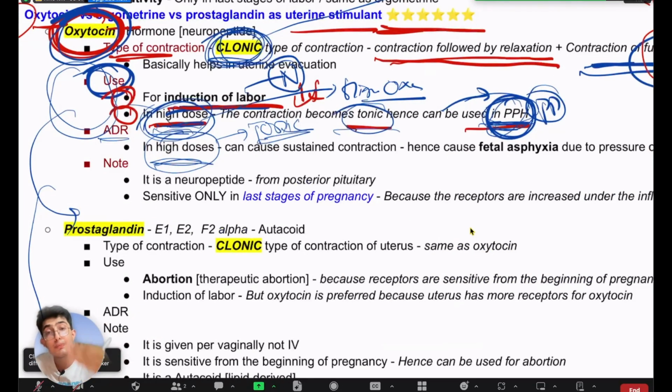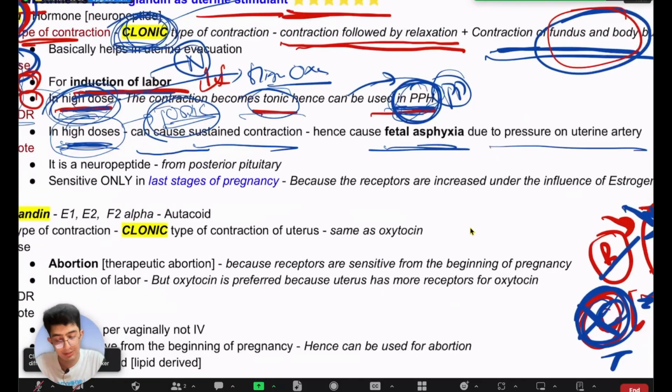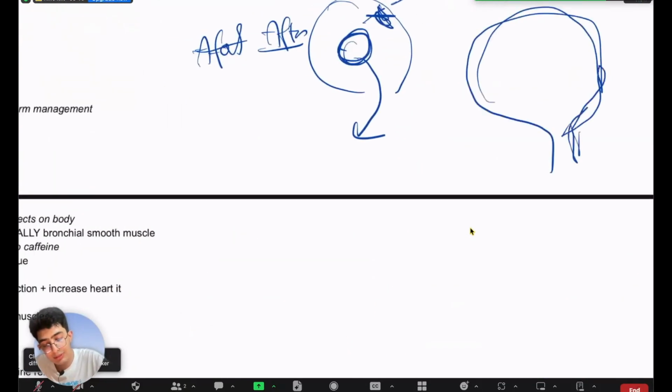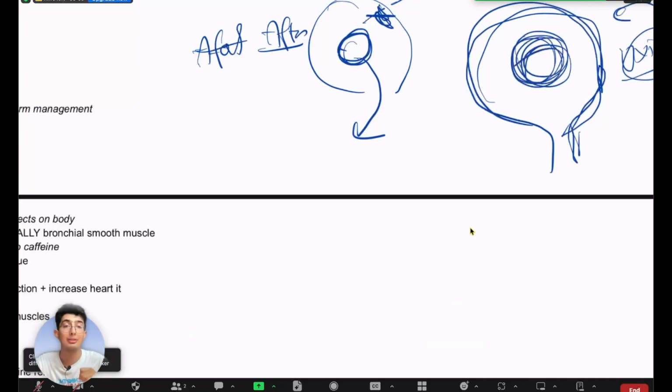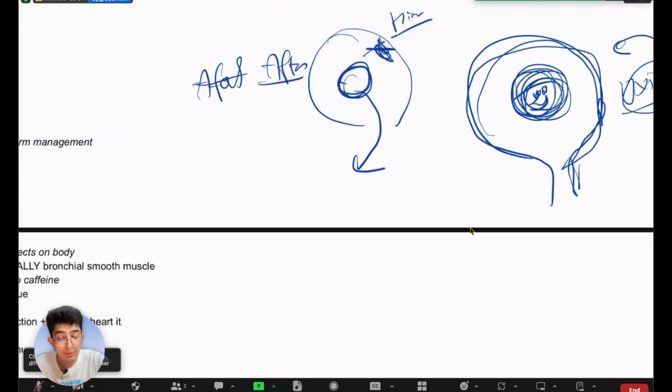But if you give the oxytocin before the baby has gone outside of the uterus, then what can happen is, in high dose, I told you it causes tonic type of contraction. So it can cause sustained contraction, which can lead to fetal asphyxia due to pressure on the uterine artery, right? So for example, we mistakenly gave a high dose of oxytocin to the uterus while the fetus is still inside the uterus. Then you know what will happen? So this is your fetus, right? While the fetus is still inside the uterus, you gave high dose of oxytocin. So what will this high dose of oxytocin do? It will cause tonic type of contraction, because we know high dose causes tonic type of contraction.